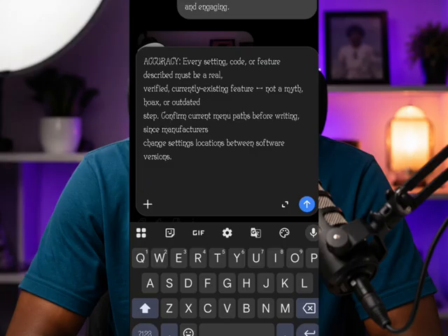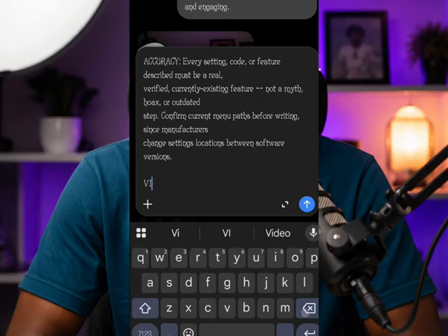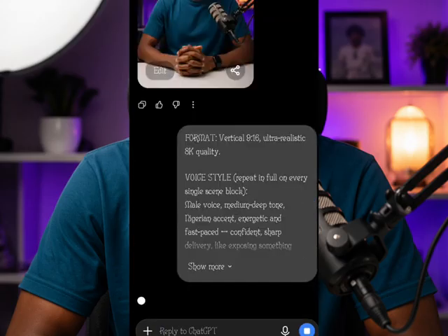Right now, for example, I'll write video idea, comma, how to make Samsung Galaxy faster. So this is what I want, how to make Samsung Galaxy faster. I'll just click on continue like this.